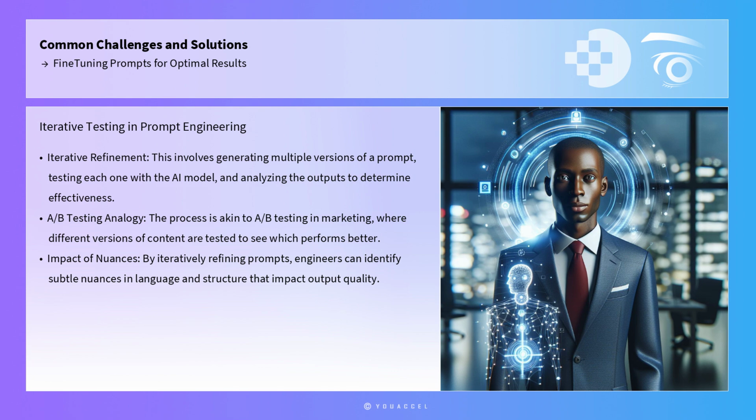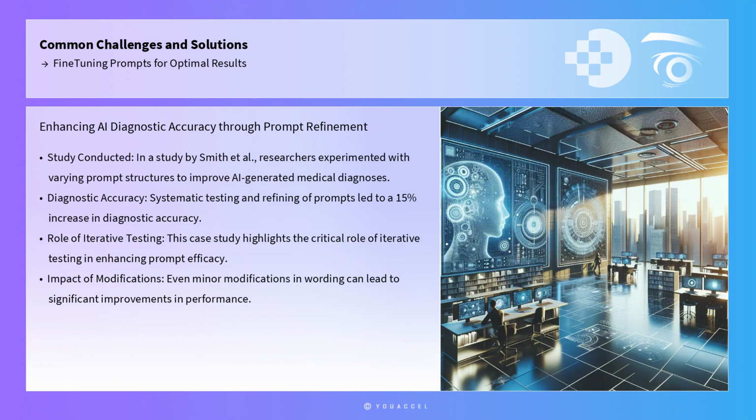of the model's output. For example, in a study conducted by Smith et al., researchers experimented with varying prompt structures to improve the accuracy of AI-generated medical diagnoses. By systematically testing and refining their prompts, they achieved a 15% increase in diagnostic accuracy. This case study highlights the critical role of iterative testing in enhancing prompt efficacy, demonstrating that even minor modifications in wording can lead to significant improvements in performance.